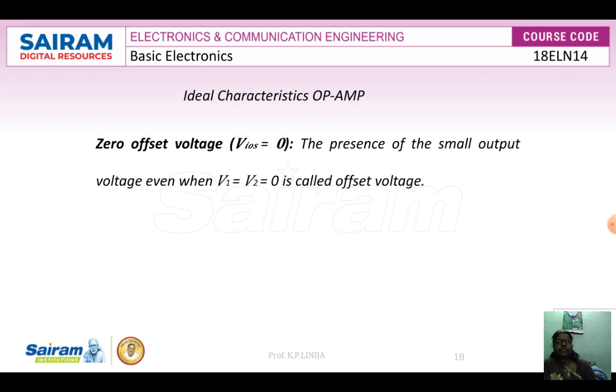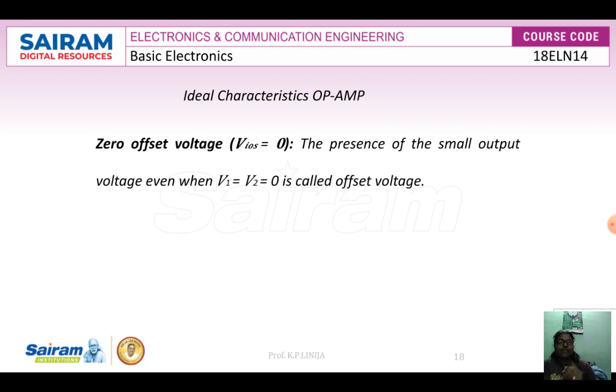This is the presence of a small output voltage even when V1 is equal to V2 is equal to 0. We know that we give two inputs to the operational amplifier, V1 and V2, and both are equal to 0.